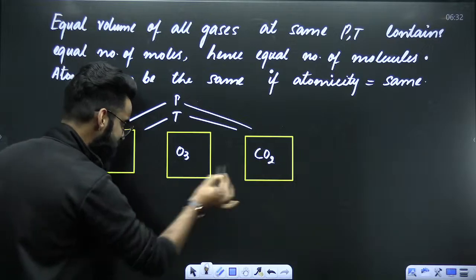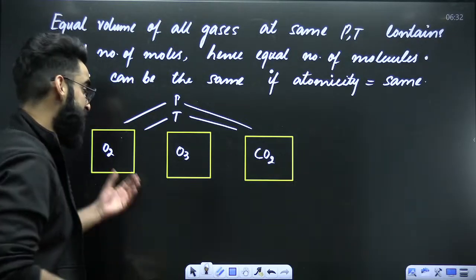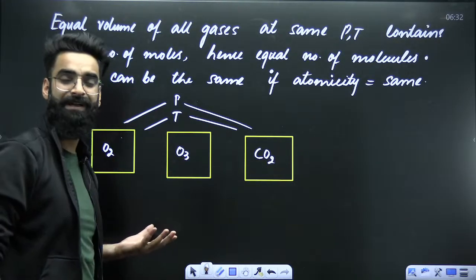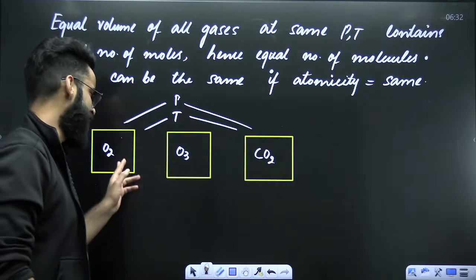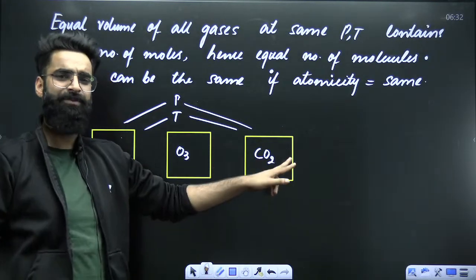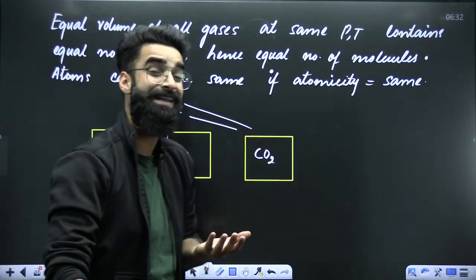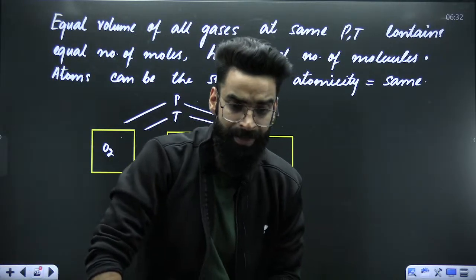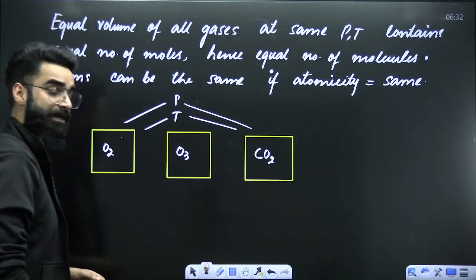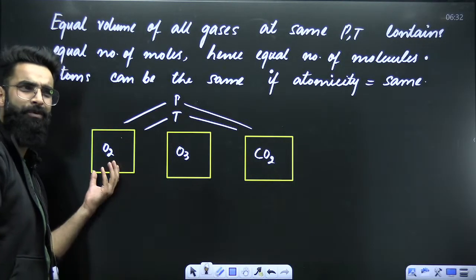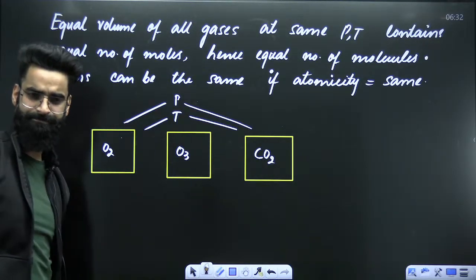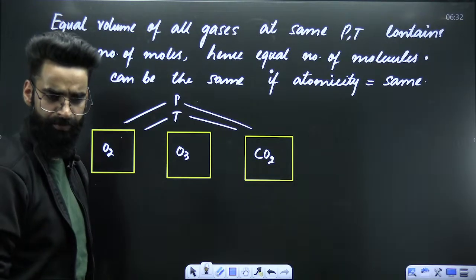Since the containers are identical, the volume of all the containers is the same. And we know an ideal gas occupies the volume of its container. That means I have equal volume of all gases.